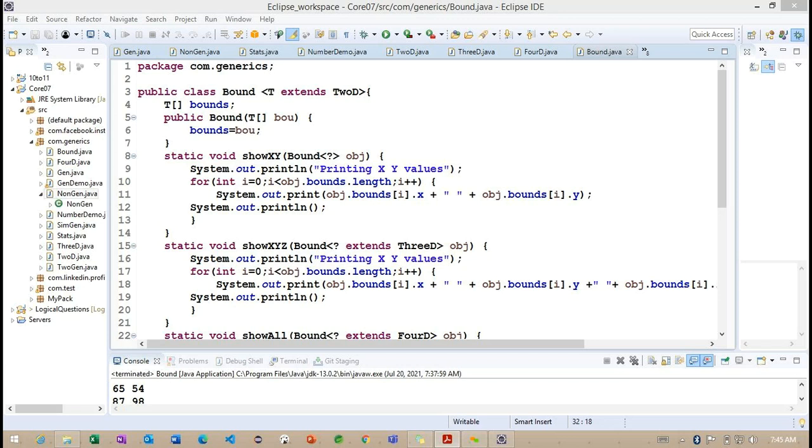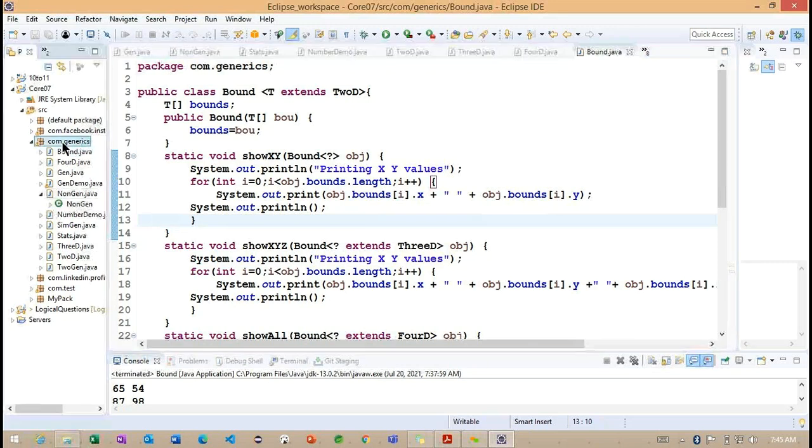Okay. So this is all about the simple example. We'll try to understand the generic methods here. So how we can create the generic methods here. This is also a very important section we need to understand. To understand this particular generic section, we already identified the generic type. The same way, we are going to create the same type for the generic method. Okay, let's see.